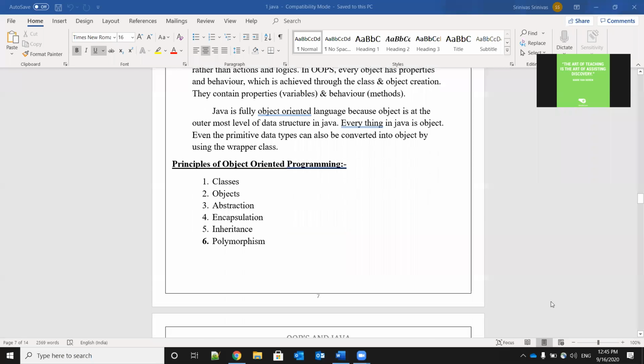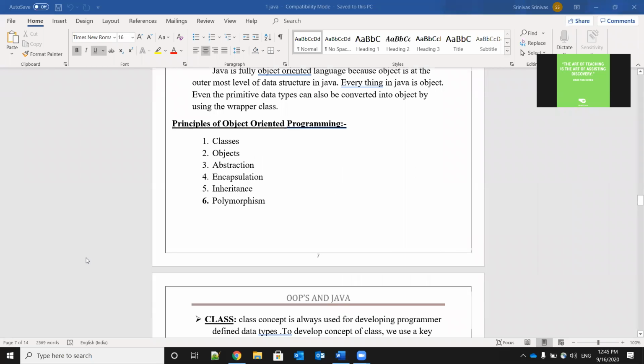Now, principles of object-oriented programming. For all object-oriented programming, these will be the principles. What are the principles? Classes, objects, abstraction, encapsulation, inheritance, polymorphism.